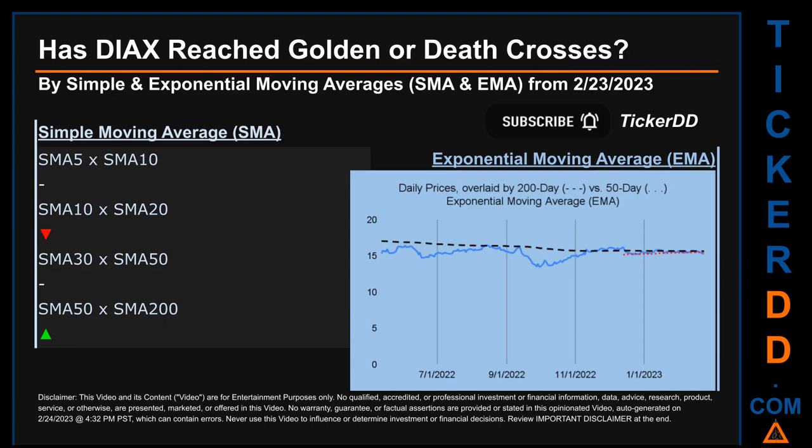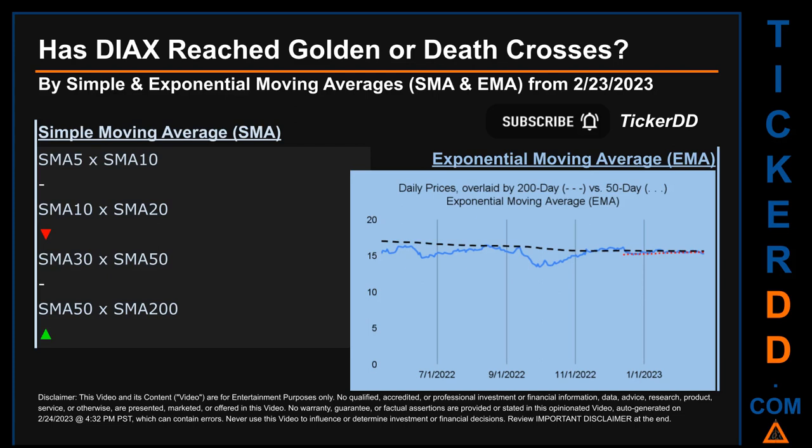Has DIAX price reached golden or death crosses? Golden cross and death cross are basic signals that compare average prices across two specified trade day ranges, a short-term versus a long-term range. For example, 5-day versus 10 trade days. Essentially, a golden cross is a bullish signal. It appears when a ticker's short-term moving average crosses above its long-term average. Vice versa, a death cross is a bearish signal when the short-term crosses below its long-term moving average.